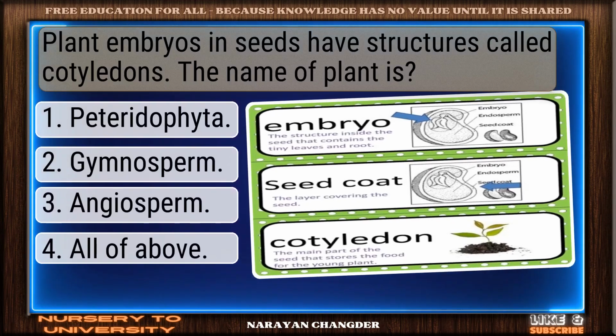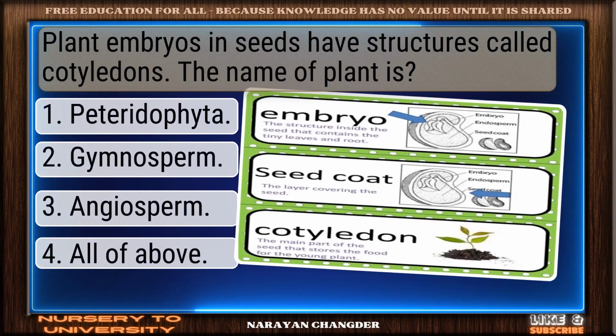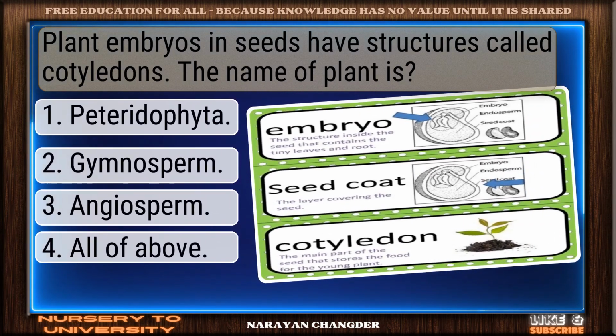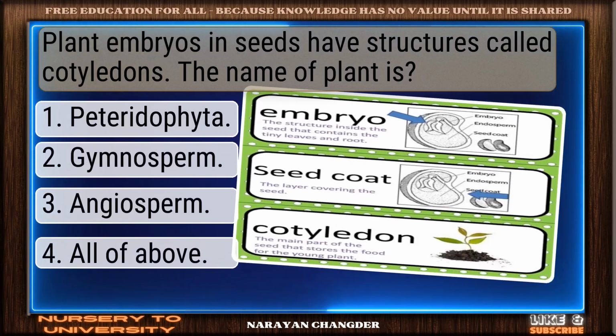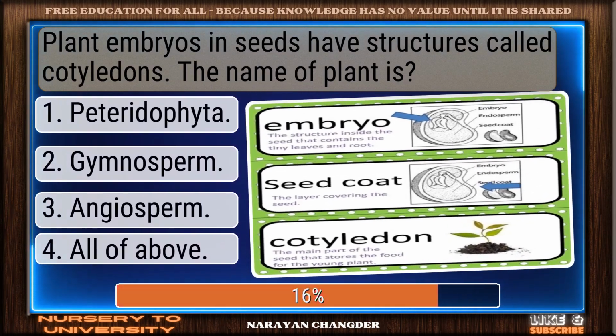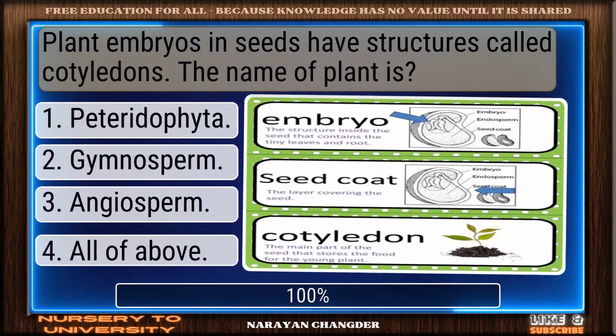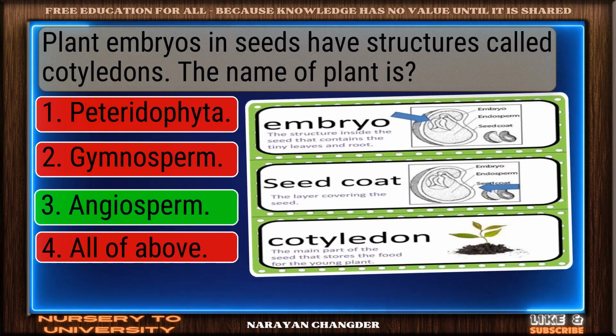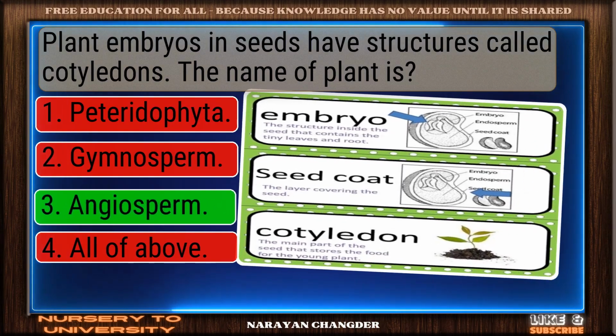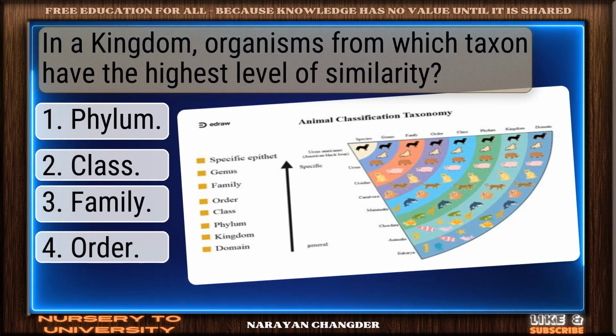Question number 85. Plant embryos in seeds have structures called cotyledons. The name of plant is? Smart move. Angiosperm is an accurate answer. Question number 86.